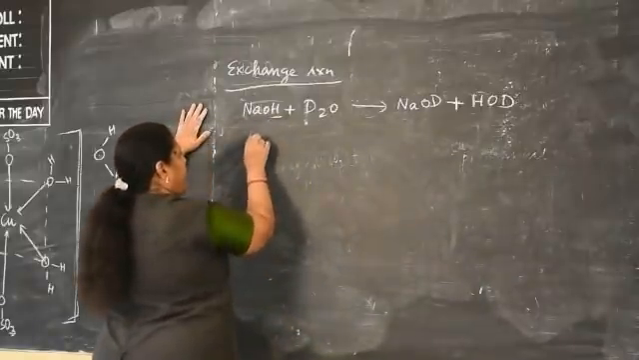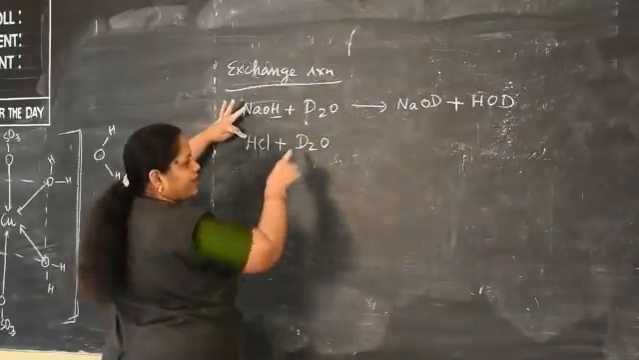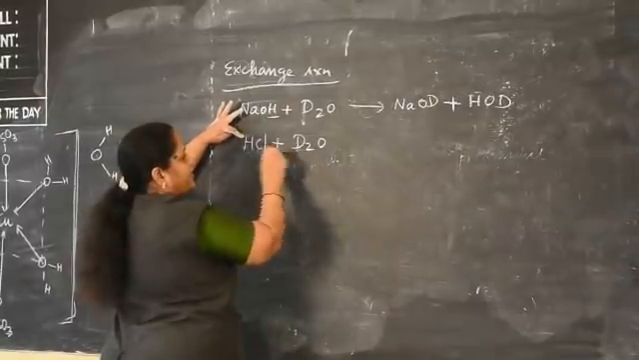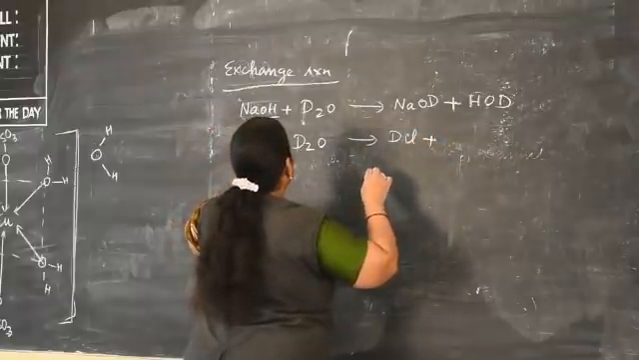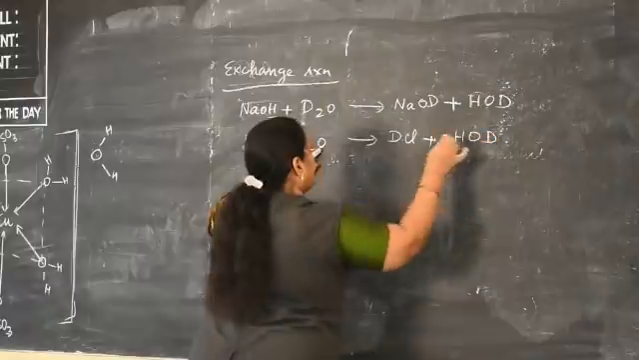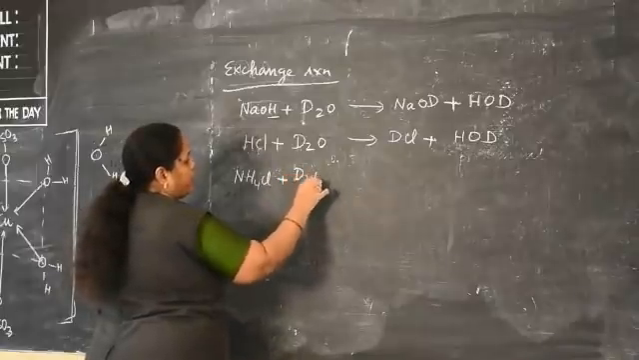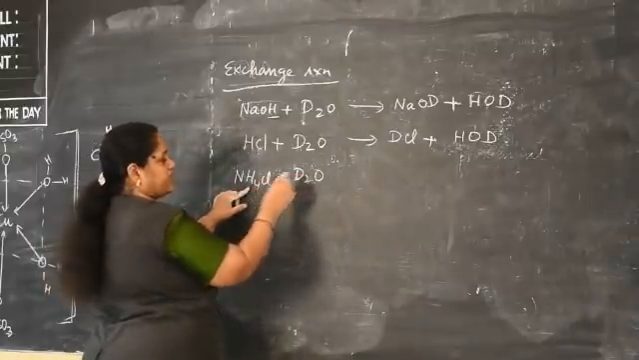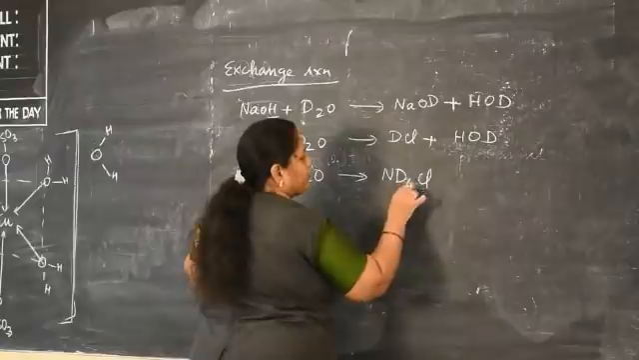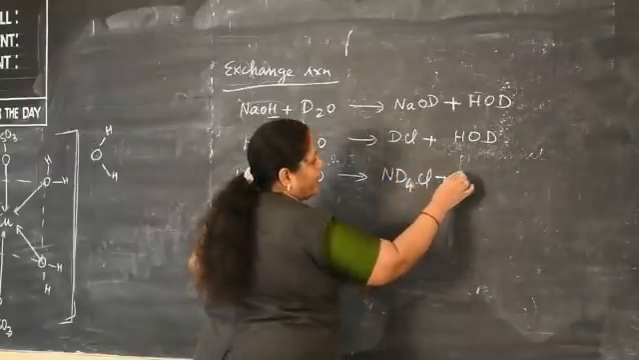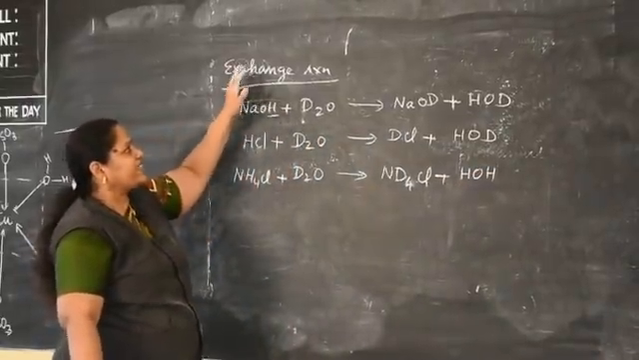Like that, when hydrochloric acid is treated with heavy water, this hydrogen is exchanged with deuterium. So we get DCl plus what about remaining? HOD. Like that, ammonium chloride treated with heavy water, these 4 hydrogens are replaced by deuterium. We get ND4Cl, deuterated ammonium chloride, byproduct is HOD. So this is some examples for exchange reaction.